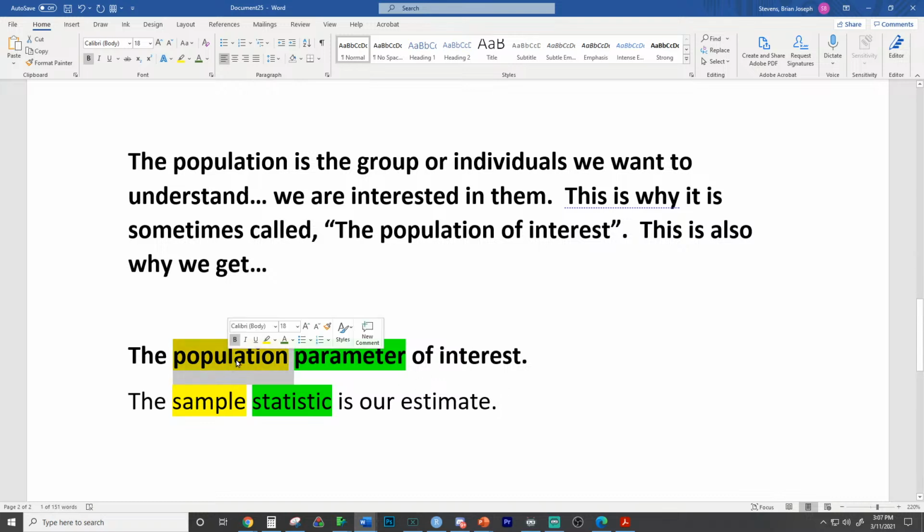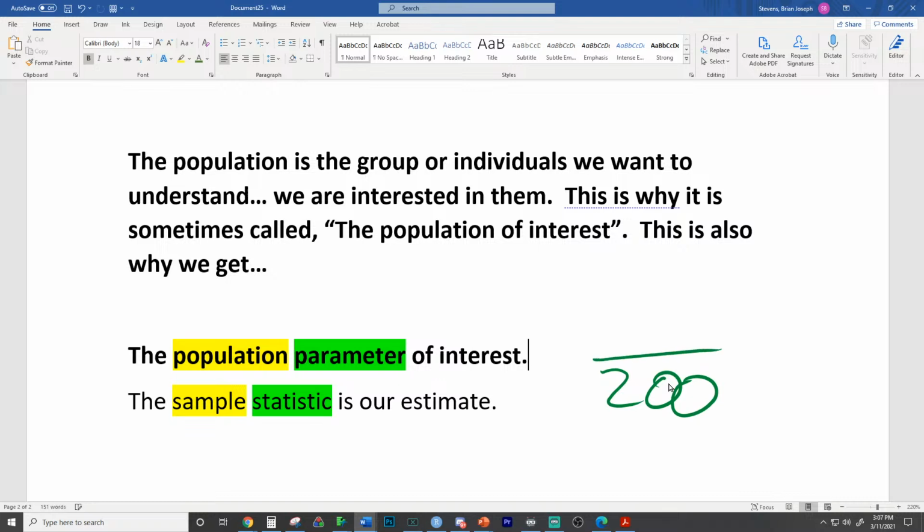Does this make sense? The population is the group we want to understand. The parameter is the variable for that population we want to understand. The sample is what we collect data on. Individuals are things we have data on. And the statistic is our estimate taken from the sample to estimate the parameter, which is the truth for the population. Real quick example on this. I go out and I talk to 200 people. That's going to be my sample right here. I ask them, do they like Taco Bell?